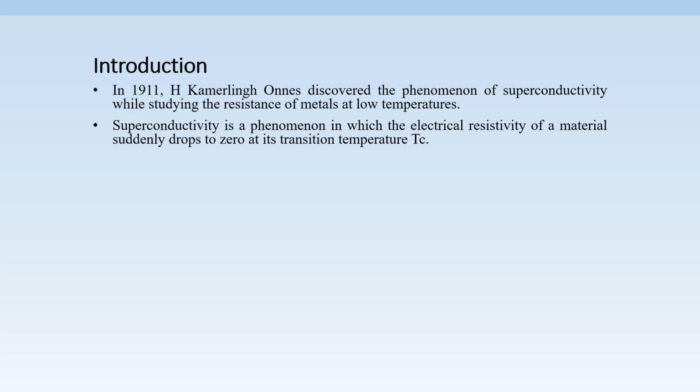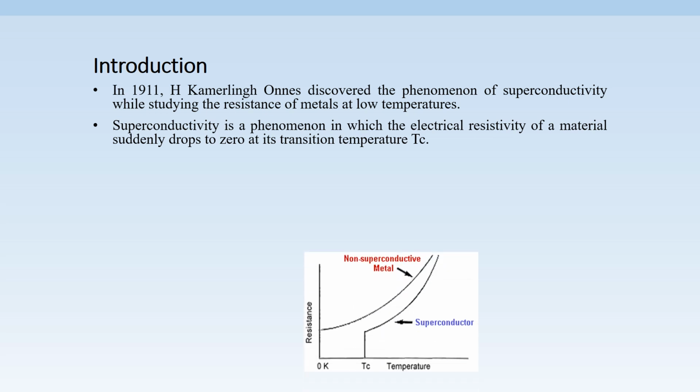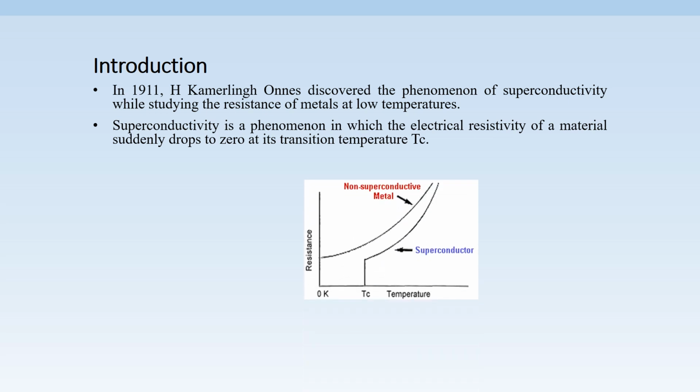Let us see this graph of resistance versus temperature. If we observe the first plot, in case of a normal conductor, we can see that as the temperature decreases, the resistance also decreases but does not reach zero even at 0 Kelvin, because all conductors are not pure. They will have some amount of impurities within them. So, this non-zero resistance is due to impurities.